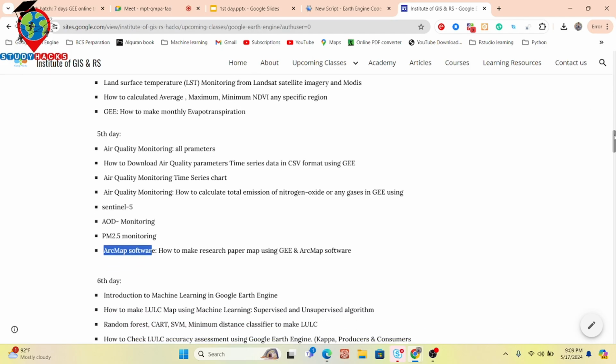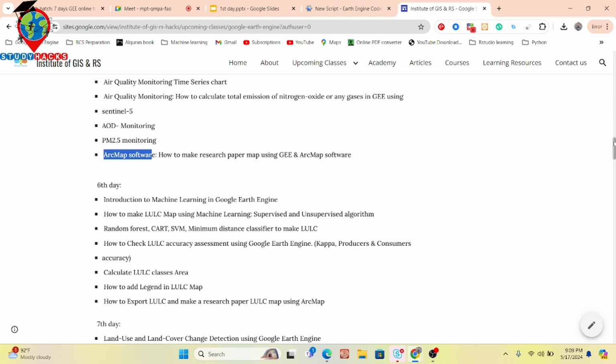Okay. And mainly on the sixth day, we try to discuss machine learning, how we can easily apply different types of machine learning models in Google Earth Engine and work with supervised and unsupervised methods, and using these, how we can work on different types of land use land cover classification or crop classification. We also talk about random forest, CART, support vector machine, and minimum distance classifier.